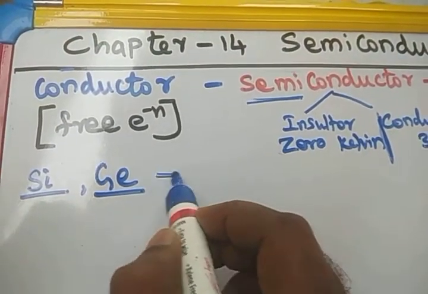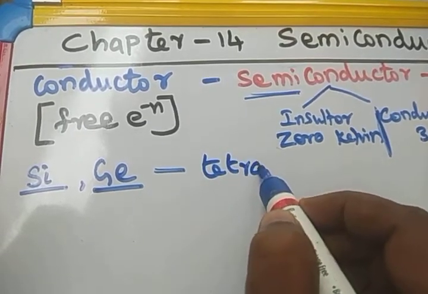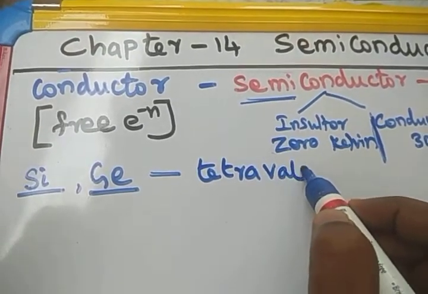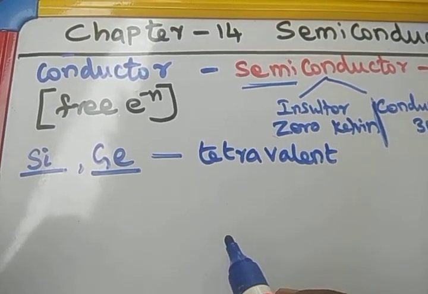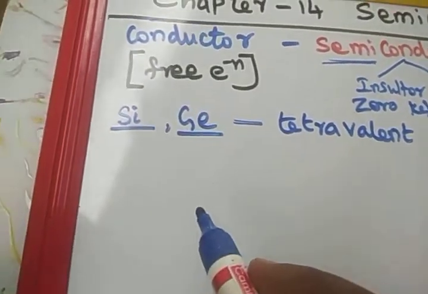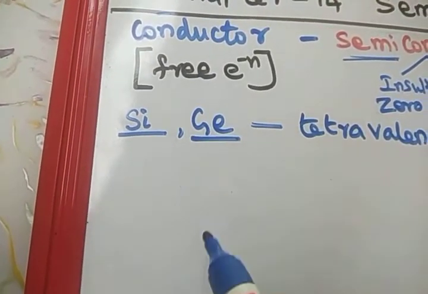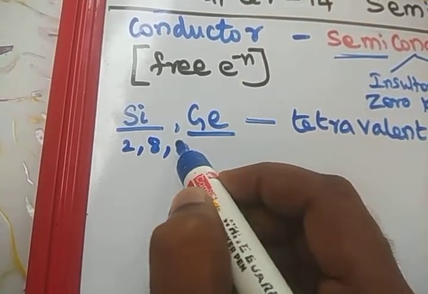These materials have 4 electrons in the outermost orbit; they are tetravalent elements. Tetra means 4, valent means valence orbit, so the valence orbit has 4 valence electrons. For silicon, the atomic number is 14, so 2, 8, 4.